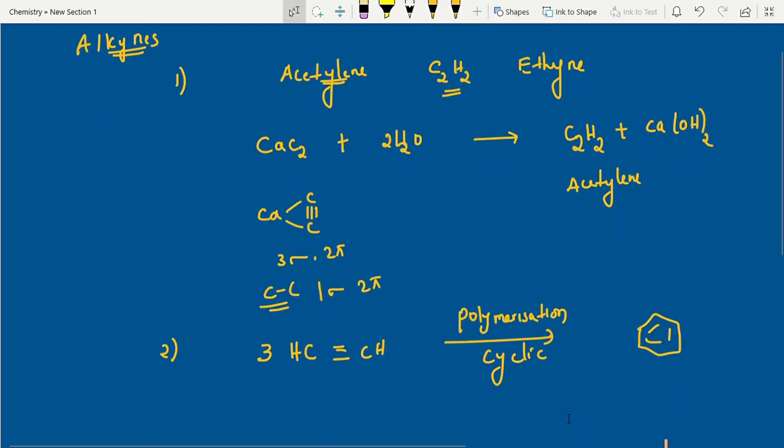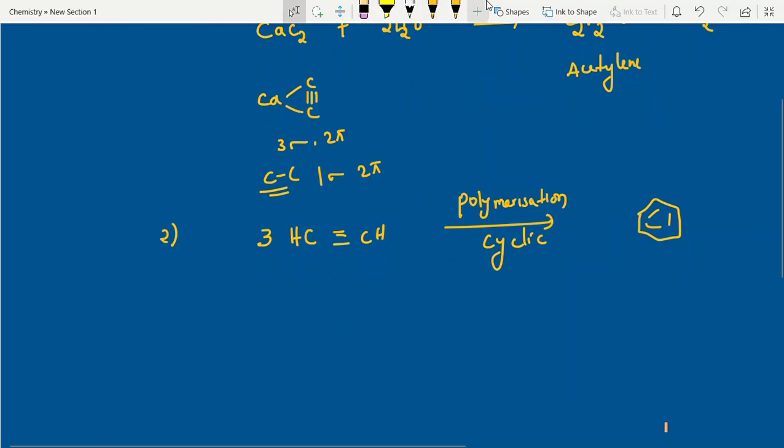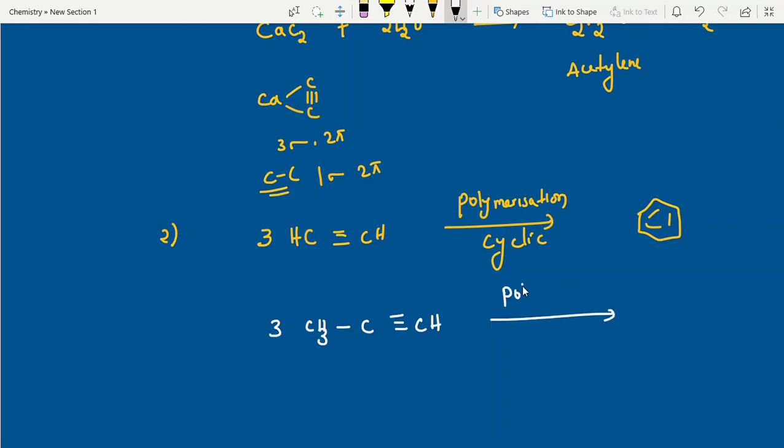Other state examinations also ask one more question. Recently they asked one question on 3 moles of propyne. If you take 3 moles of propyne, this is also cyclic polymerization. Just as 3 moles of acetylene give benzene, here the additional methyl groups are there, so it forms 1,3,5-trimethylbenzene.